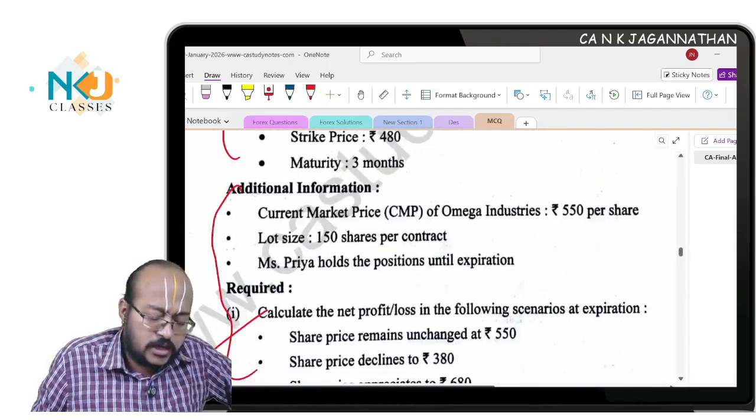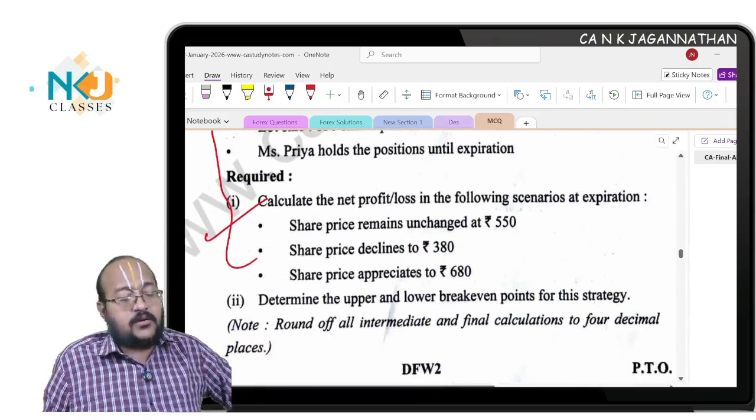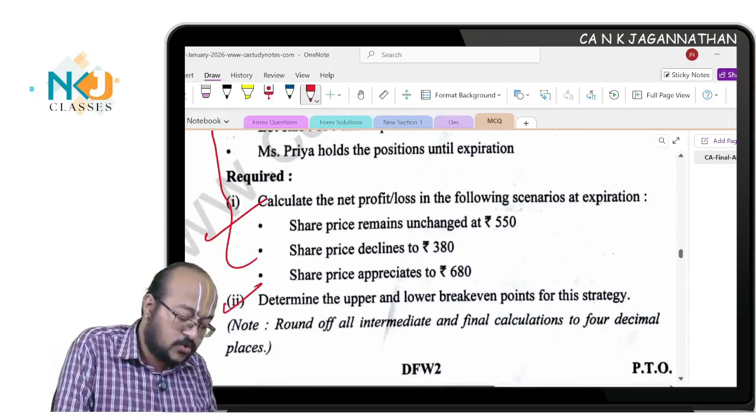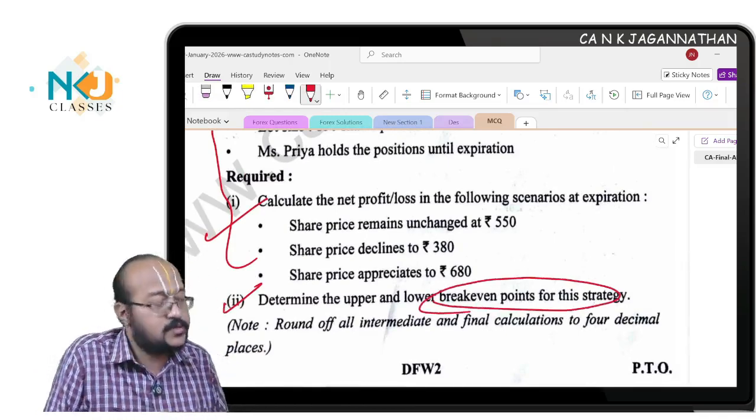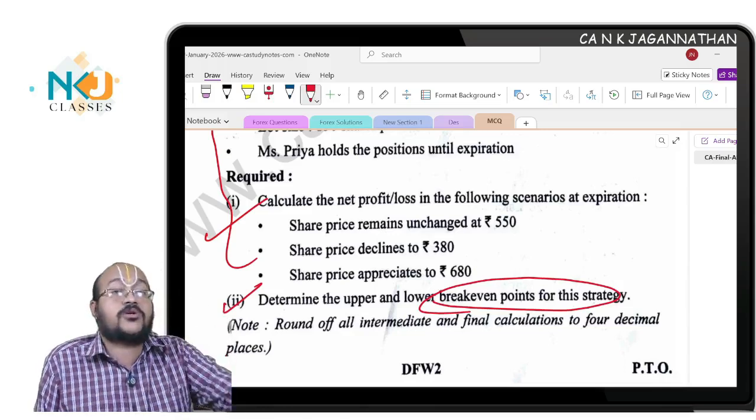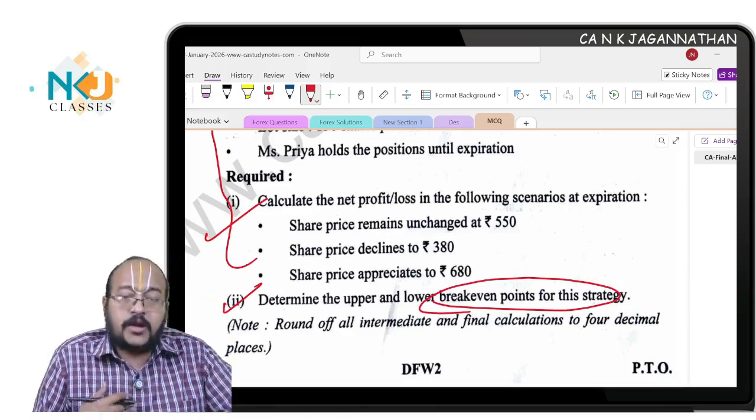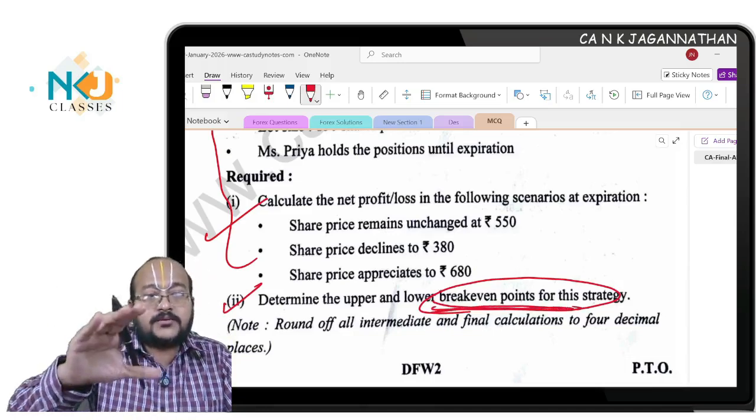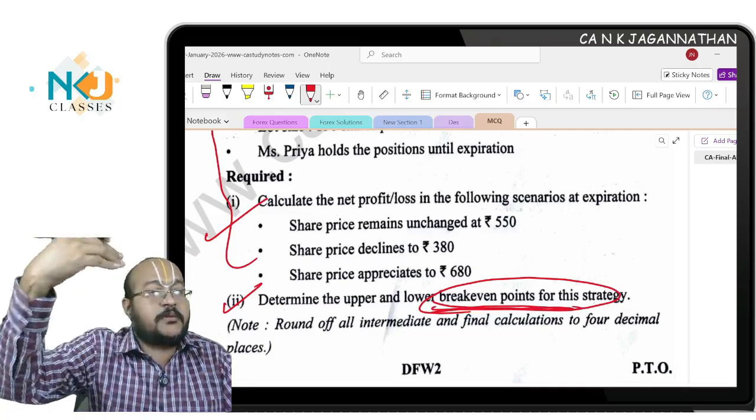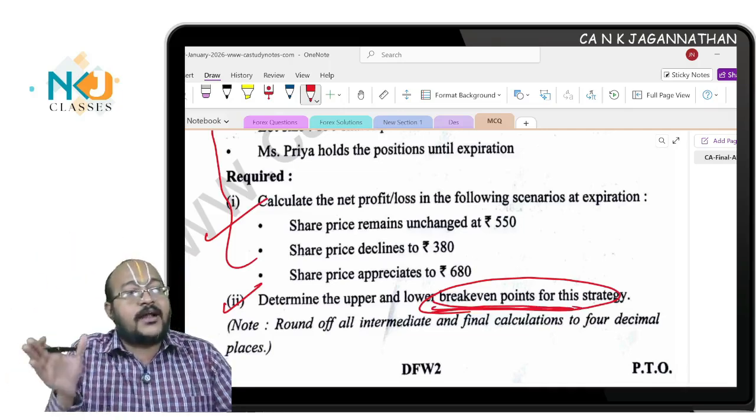Right. Now the issue is the second part of the question. The second part of the question is very crucial. Determine the upper and lower break-even points for this strategy. This is newly asked. They have not asked this till now. And anyway, we used to discuss it in regular lectures. This is nothing but a concept called break-even FSP. I used to discuss the break-even FSP. In case of strangle, it will be a range.